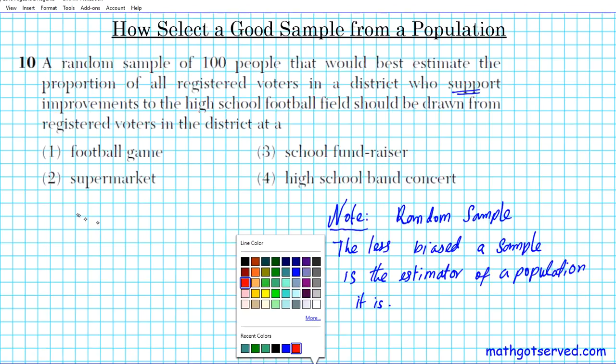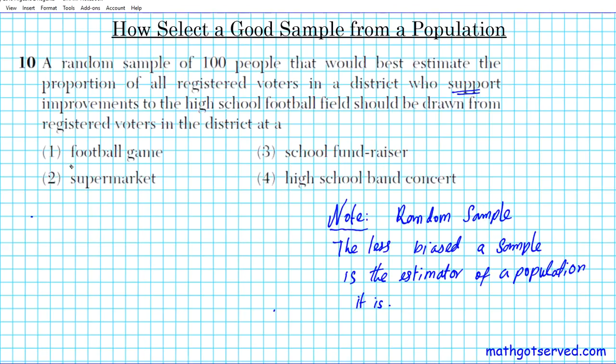Okay. All right. So for option number one, people at the football game. Well, which kind of people go to the football game? People that care about football, or they have people that play the game. So this one is biased because you're selecting people that favor the game. All right. So let's see if there's something better. Supermarket. Well, if you take a look at supermarket, is it restricted to high schoolers or people who play football or people in high school who play football? This one is less biased, okay? It's more neutral, and that's where you want to go to get a good sample.